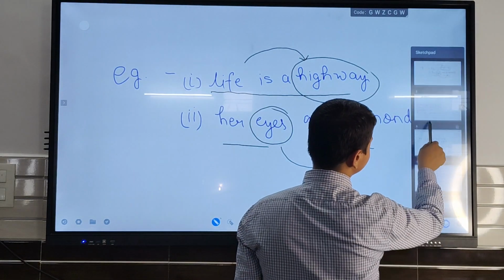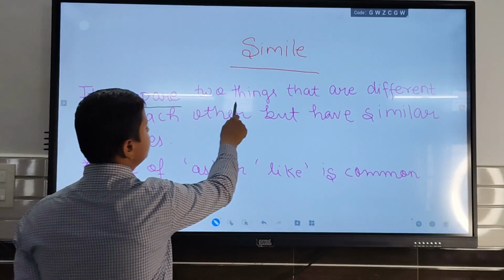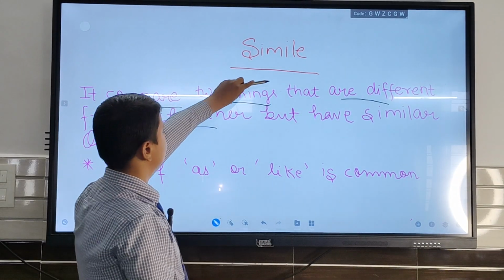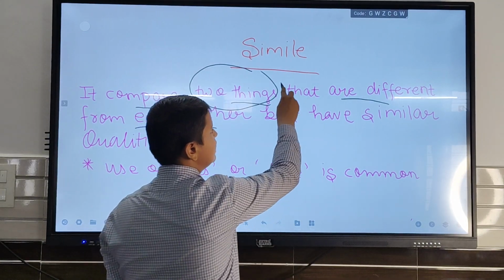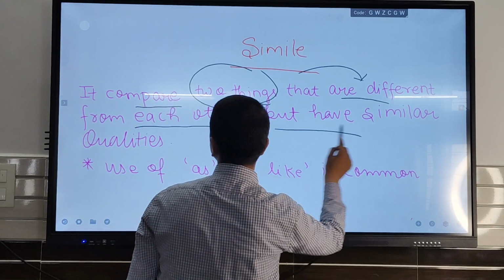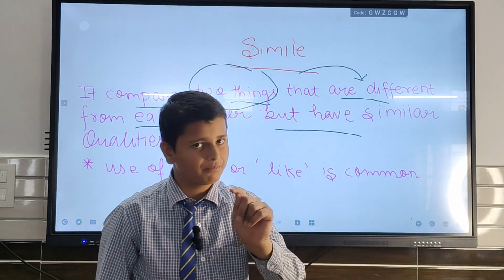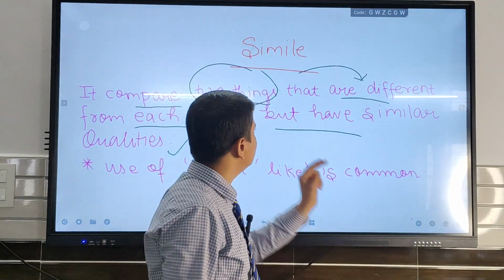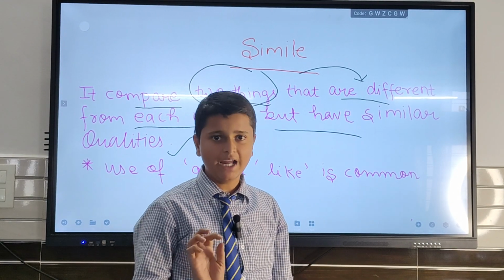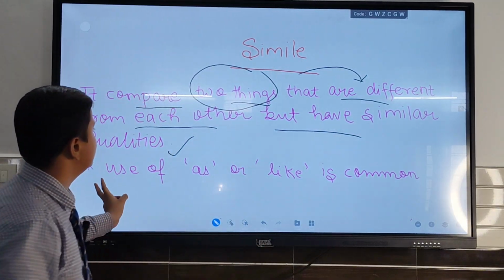The next is simile. It compares two things that are different from each other. It also compares two things, but these two things are different from each other, not the same, but have similar qualities. For example, there are two girls, Aanchal and Tanu. Aanchal and Tanu are two different girls, but they have similar qualities that they both are toppers. Hence the simile compares it.